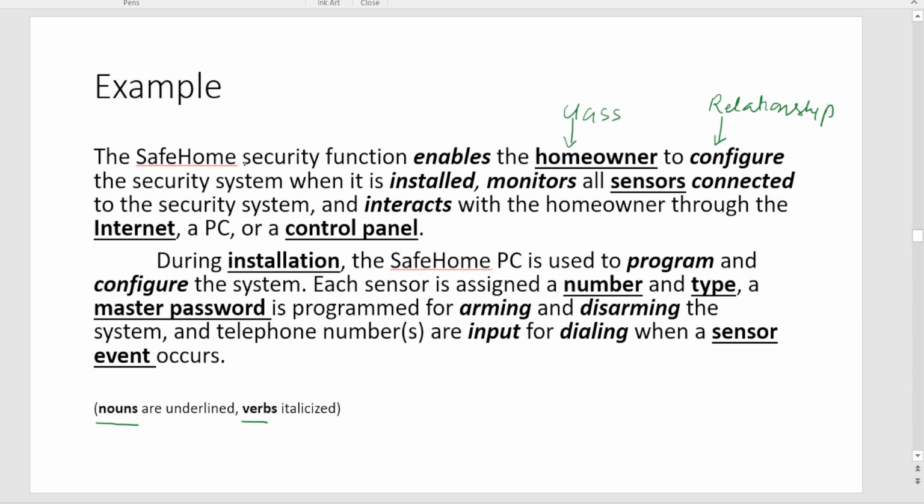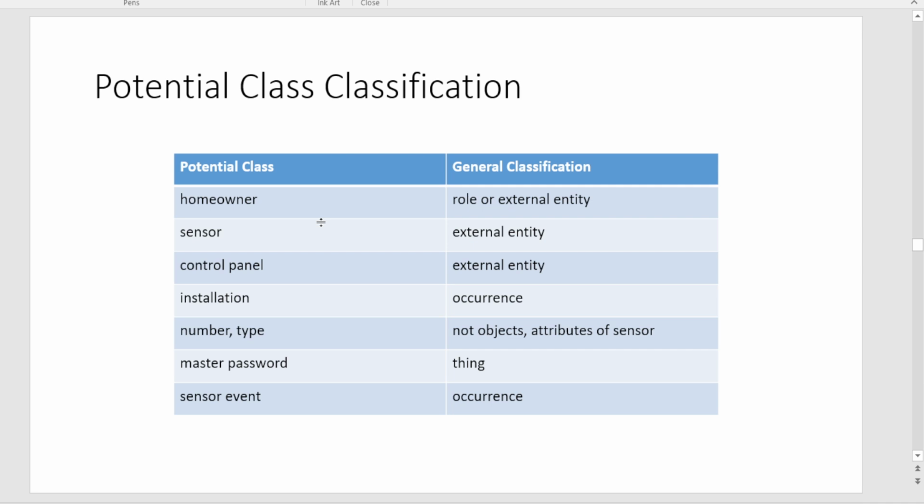Sensors are related to the internet or the control panel using a relationship that interacts, right? So you have multiple classes. Whenever you want to find classes, you underline the nouns, and when you want to see the relationship between the classes, you italicize, or you use a different method to find out the relation between the classes.